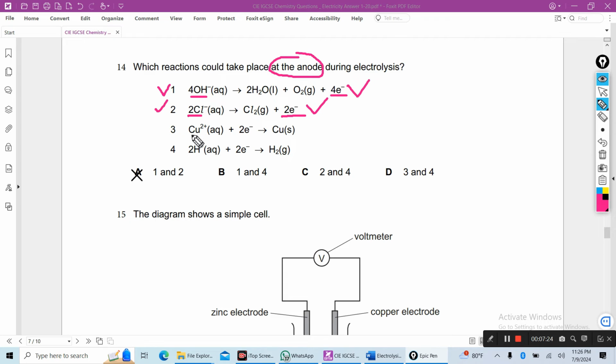3 is wrong. Why? Copper ion gains electrons, and this reaction occurs at the cathode, not the anode. Reaction 4 also occurs at the cathode, where hydrogen ion gains electrons to form hydrogen. So A is the right answer.